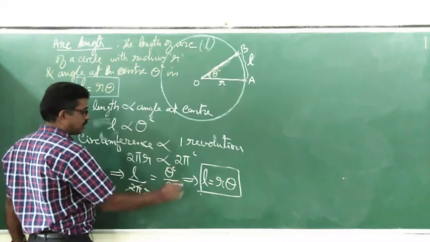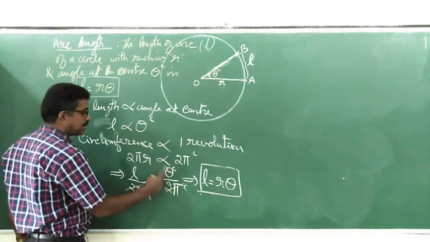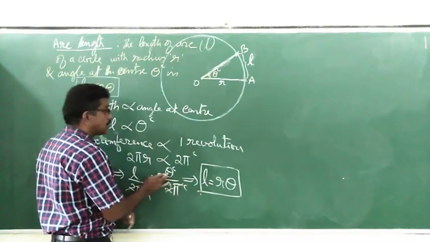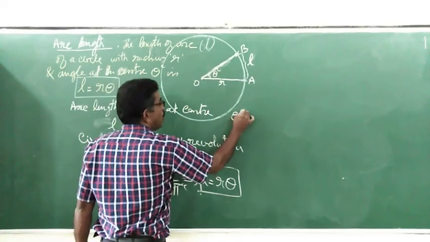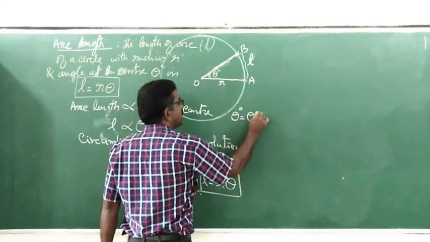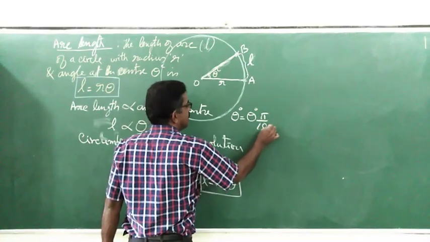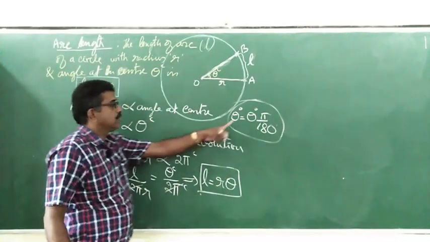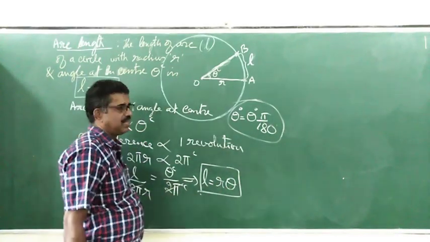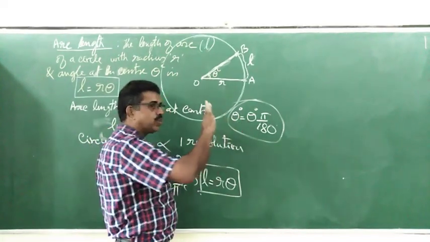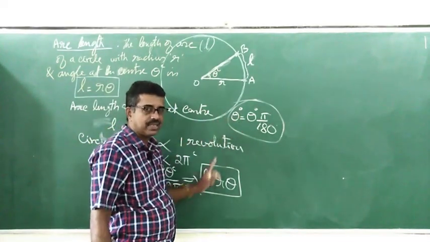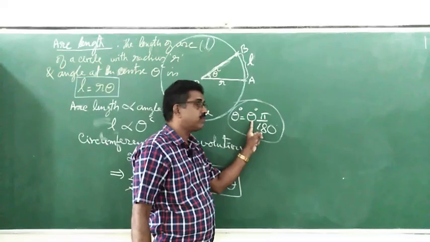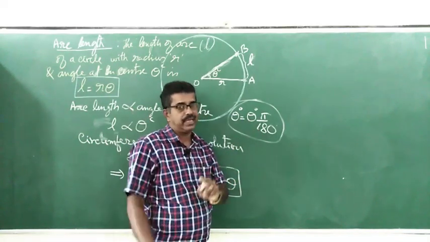Provided that theta is given in what? Radians. Only if it is in radians will this cancel. Mixing degrees and radians is not proper. Suppose the angle theta is given in degrees, you have to convert it to radians. This angle should be taken here. Understood? If the angle is given in degrees, you can find the arc length, but first that angle should be converted into radians. That's what we have discussed earlier.